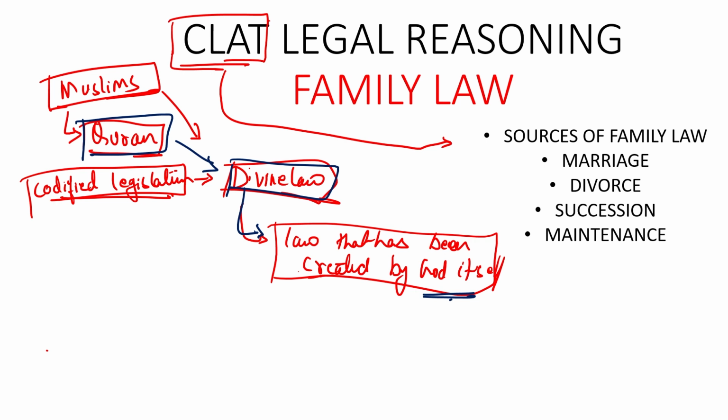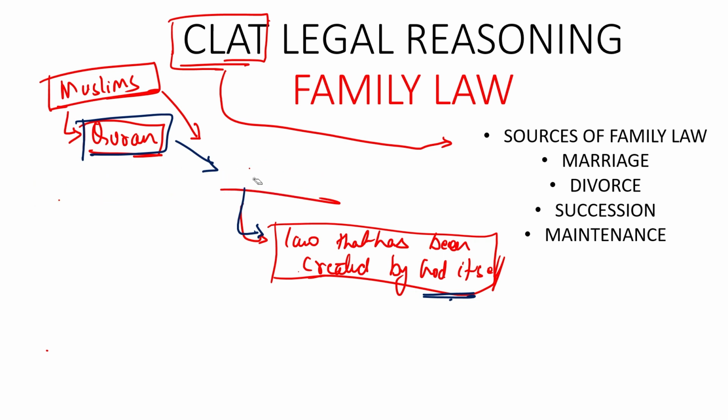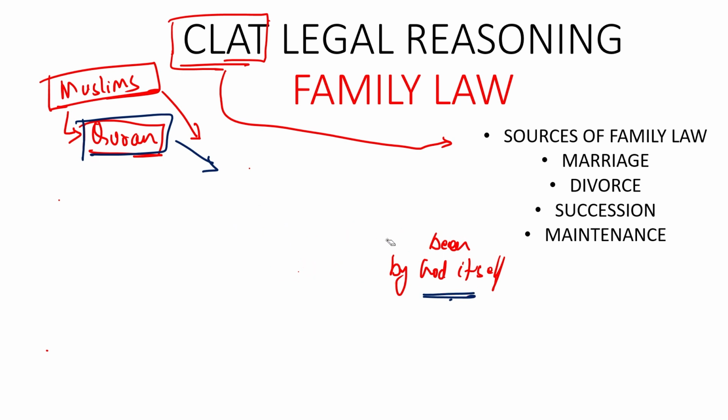So I'll provide you with the timeline so that you get a better idea of how the Quran came into being, what exactly the role of Prophet Muhammad is, and how the two sects, two communities, one being the Shia and one being the Sunni, came into being. Okay, so let's start with that. Let's try to understand the timeline of how things went forward and how the different legislations or laws in regards to Muslims were created.